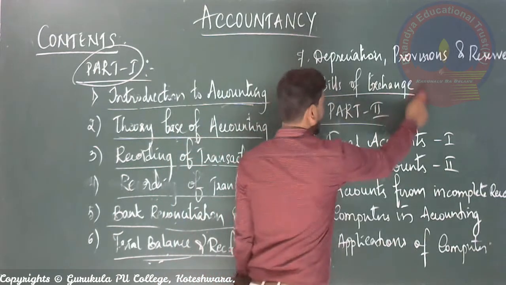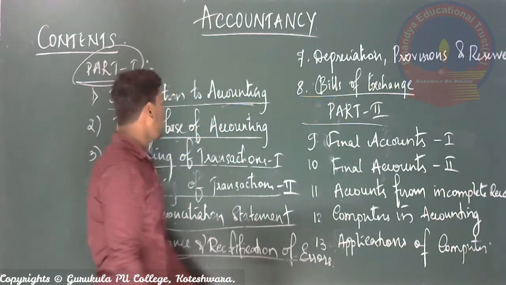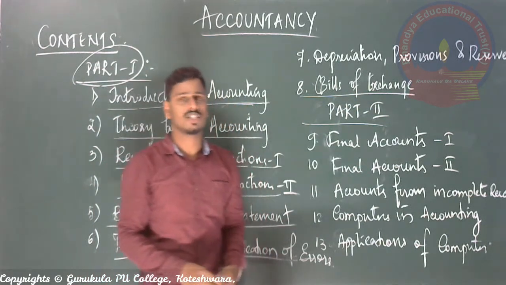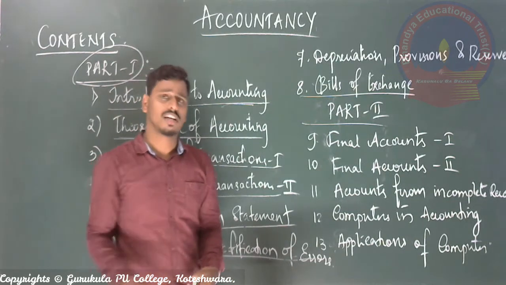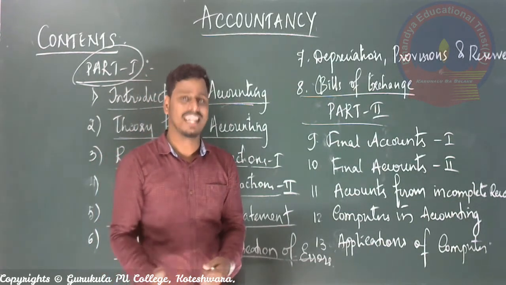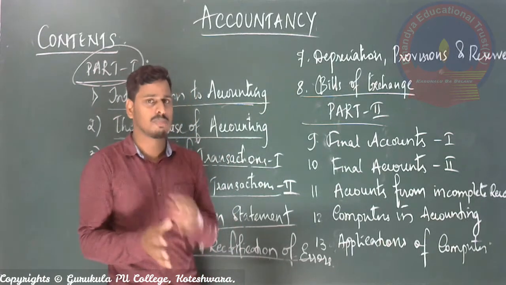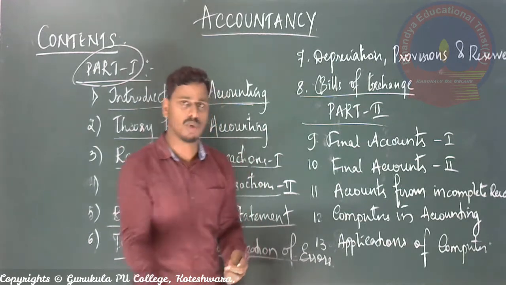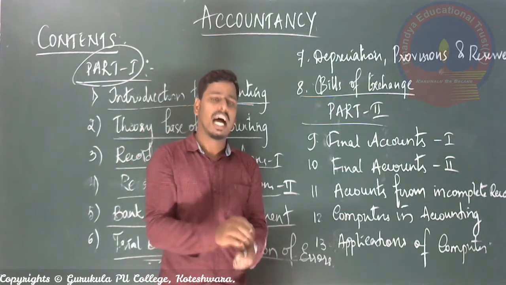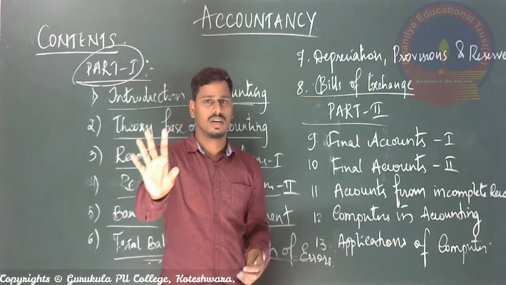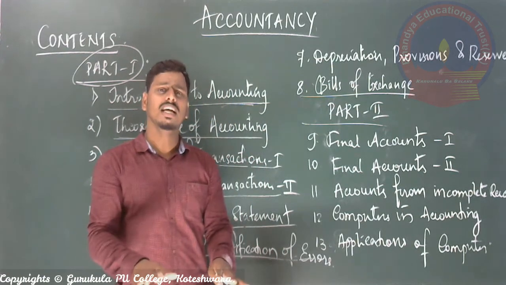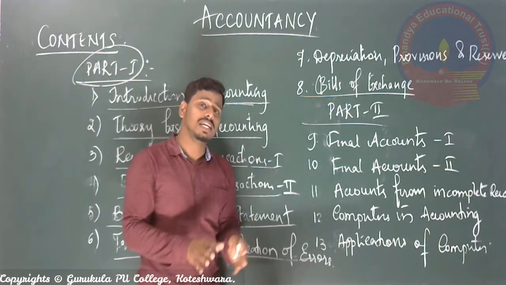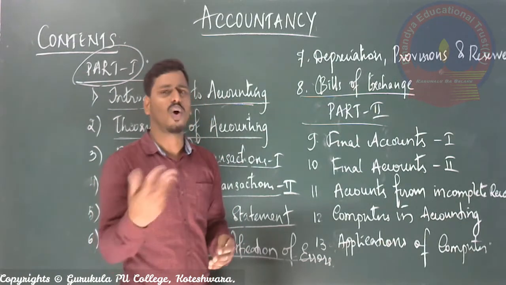Next is the bills of exchange. The last lesson of part 1 is called bills of exchange. Nowadays we know that many transactions are done through credit. So there are two types of transaction. Monetary transactions can be done on two bases. One is cash basis: you pay the amount immediately, or you receive the amount immediately after the transaction. It is a payment or receipt of cash immediately after taking or giving something, called cash. And if it is not taken or received immediately after giving or taking something, then it is called credit.